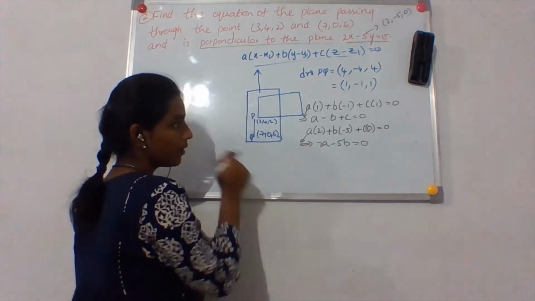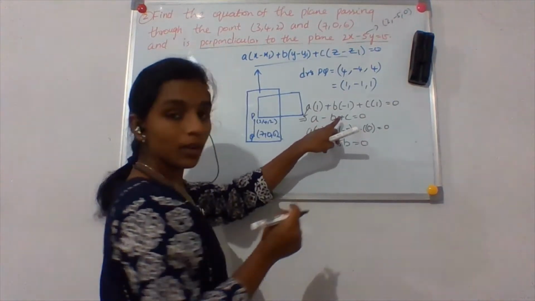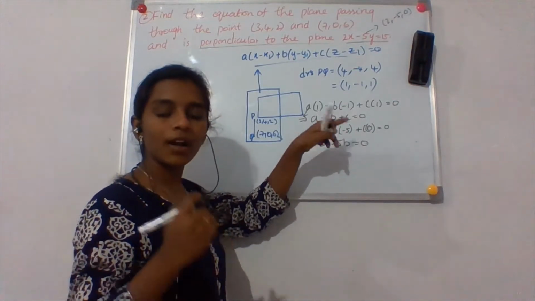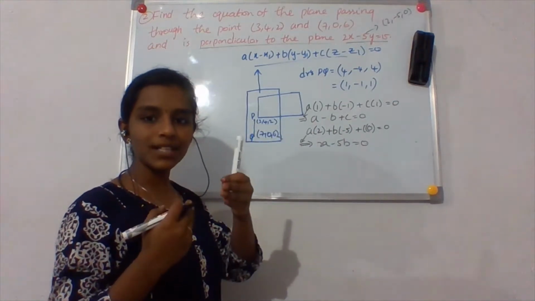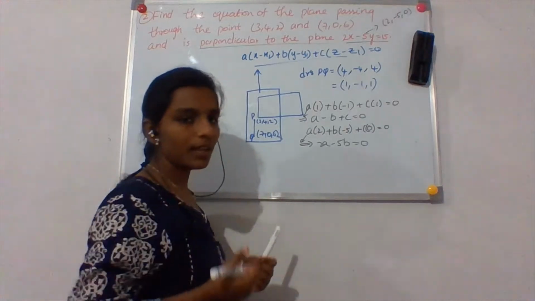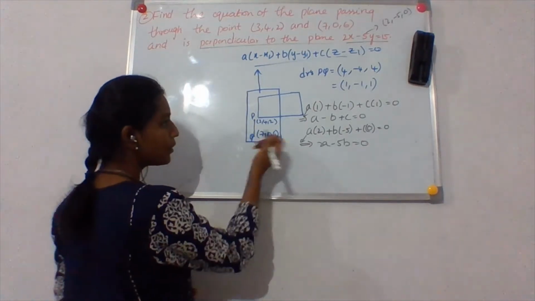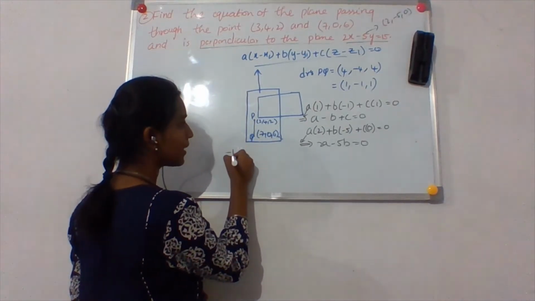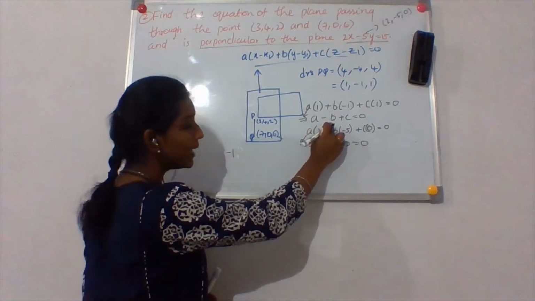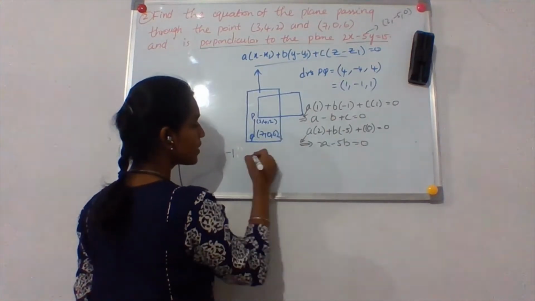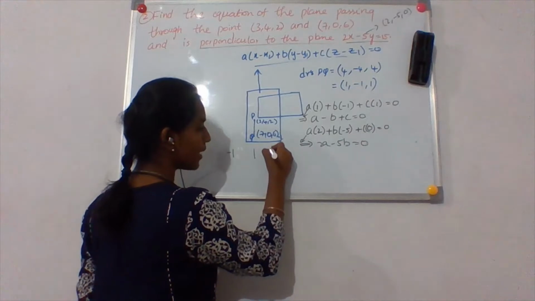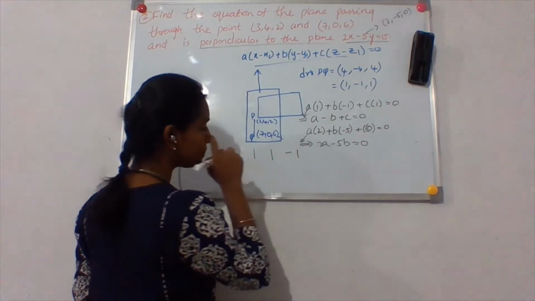Okay. Now how do I write the coefficients? You already know how to solve equations in x and y, right? In the same way you're going to do it. So how do you write the coefficients? Minus 1, the coefficient of b, coefficient of c 1, coefficient of a 1 and minus 1 again.